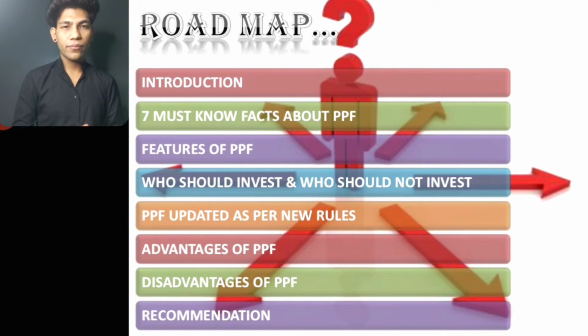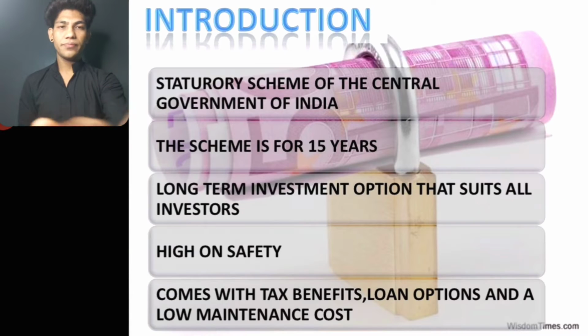Road map. So basically, the first point is introduction. Second point is seven must-know facts about the PPF, the Public Provident Fund. Third point is features of PPF. Fourth point is who should invest and who should not invest. Fifth point is the PPF updated as per new rules. Sixth point is advantages of the PPF. Seventh point is disadvantages of the PPF. Eighth point is recommendations.